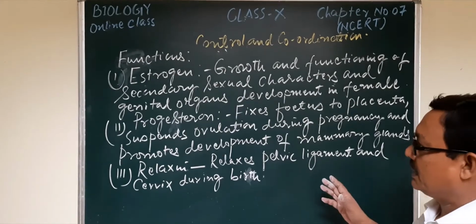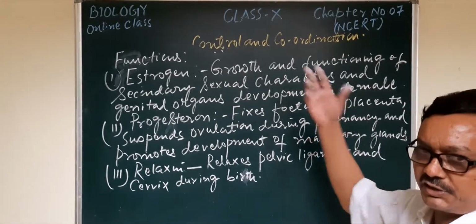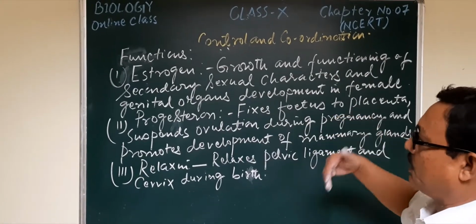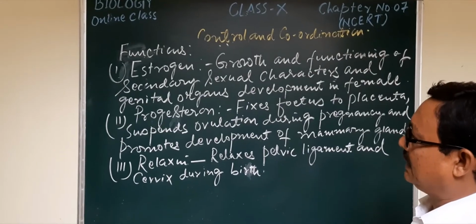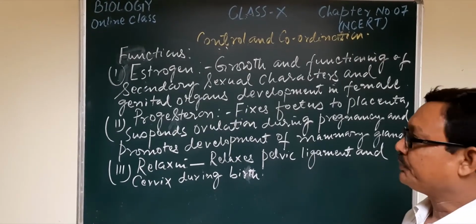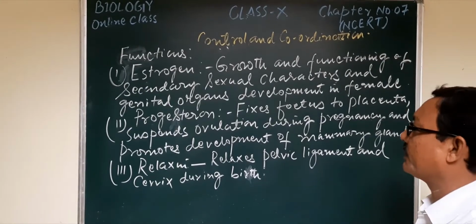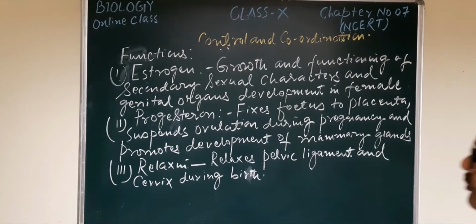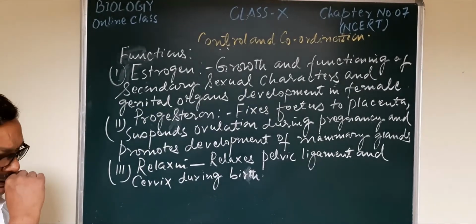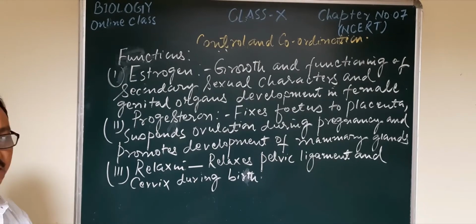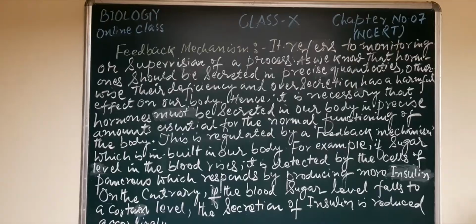In the starting I told you that today we will discuss all those portions which we had left in the last week, and that is why we now come to the next part of today's lesson, the feedback mechanism, and the third or last important part related to the endocrine system, that is the hormonal control. That means the endocrine system and the nervous system, how they differ from each other.